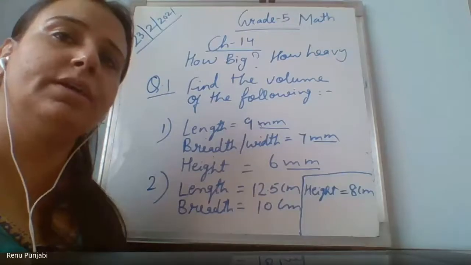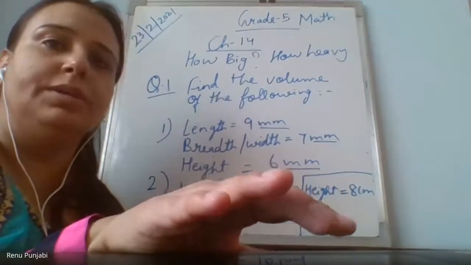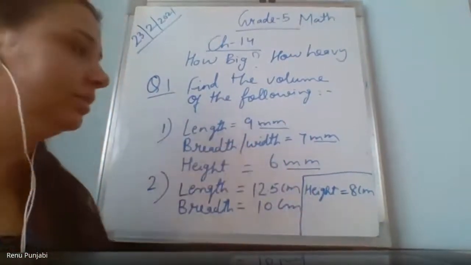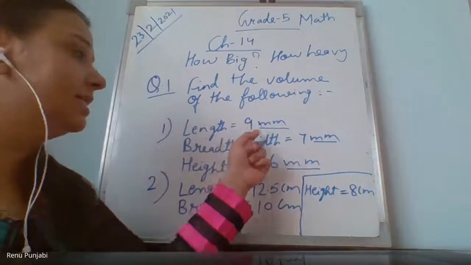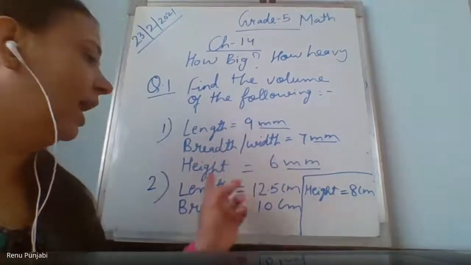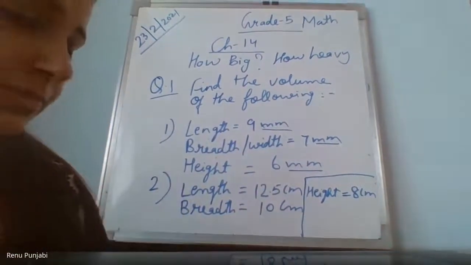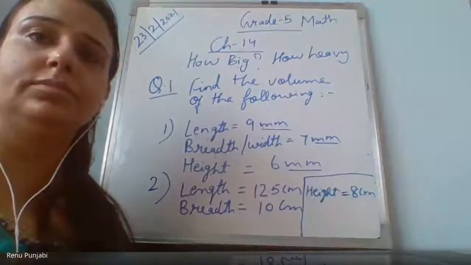Now it is okay? Yes, ma'am, it is getting blurred, then again clear. First length is 9 millimeter. Breadth and width is 7 millimeter. Height is 6 millimeter. Find the volume.